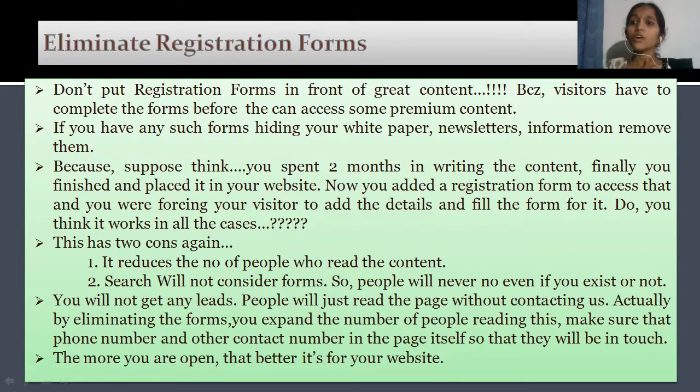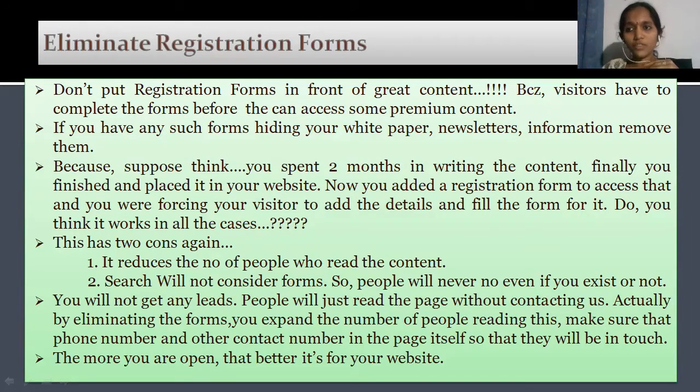Always think from the user's point of view. If you are a visitor and you want to buy a marker and you visit a marker website, and they are asking any number of questions to enter the website, do you find any interest in that? Definitely you'll get vexed and irritated, and you'll come out of the page.